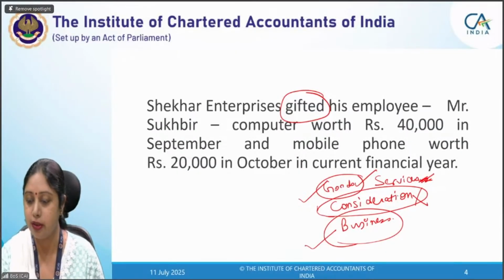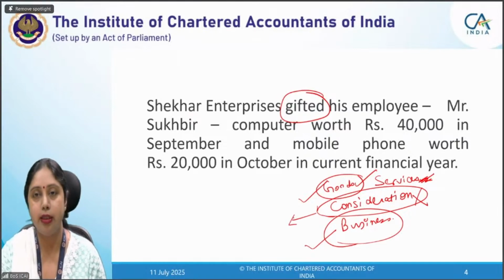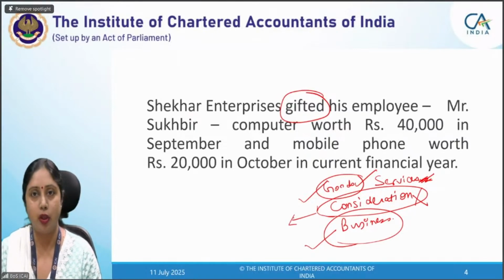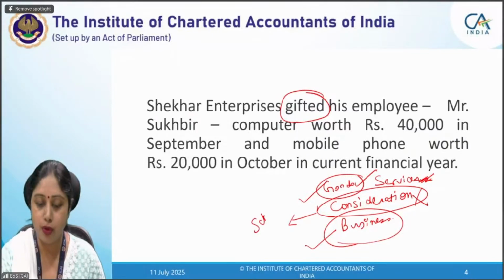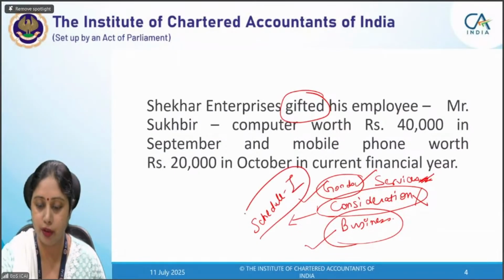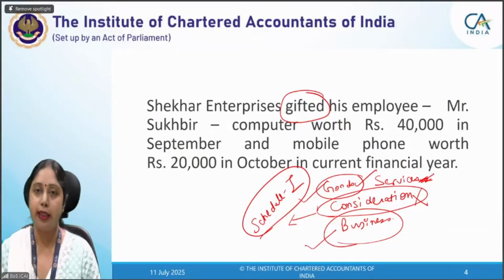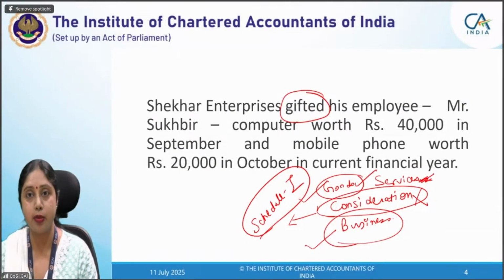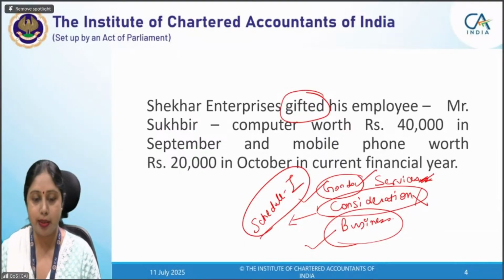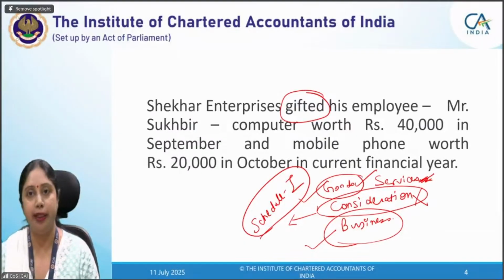So when consideration is not there, we can conclude that it is not a supply, but before that we need to go to Schedule 1 of the CGST Act. Schedule 1 has four paragraphs. The second paragraph says that supply of goods or services between related persons qualifies as supply. An employer and employee are related persons.